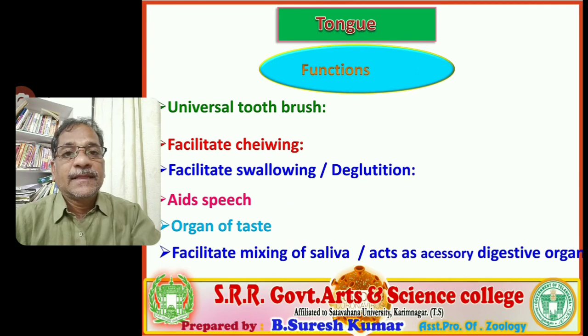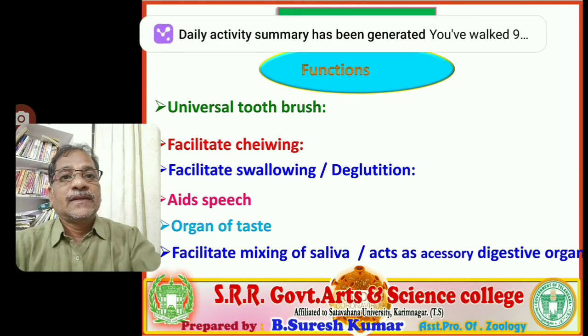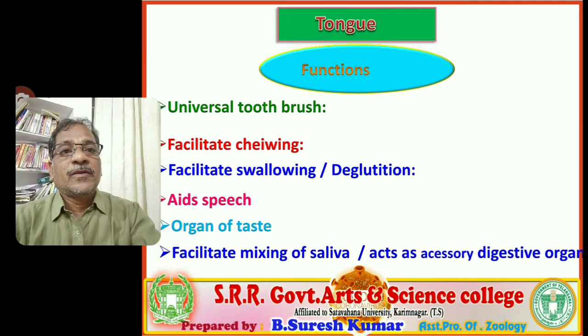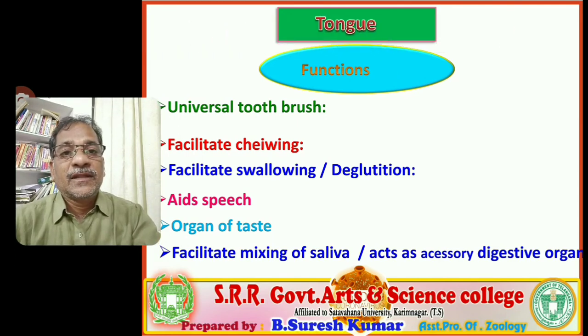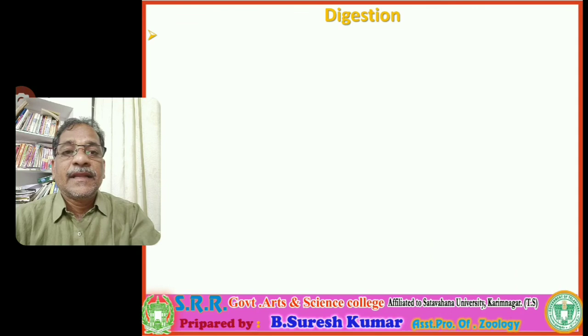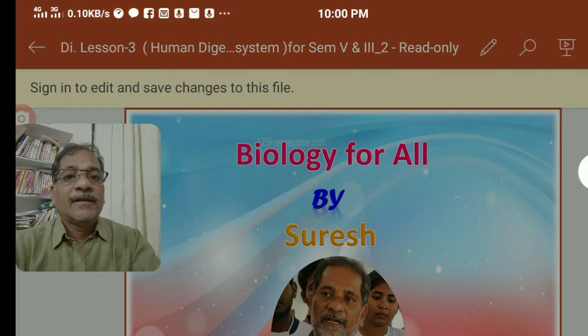In sequential order we are going to discuss the parts present along the length of the alimentary canal. Today in this lesson we finished from mouth up to tongue. In the oral cavity, one more structure is there, that is teeth. In the next lesson, we will discuss about it.